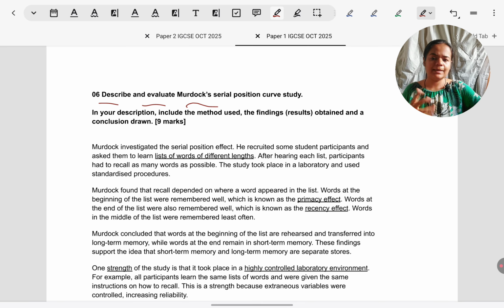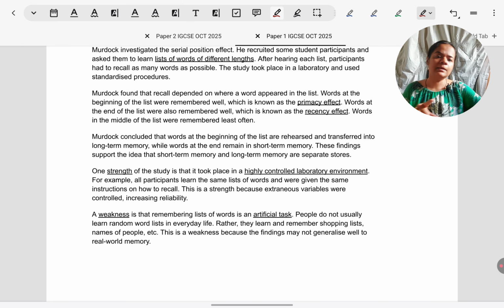I strongly recommend, as you can see on the screen, description for any study. Murdock is a study, not a theory. Aim, procedure, results, conclusion. Fixed. So you don't need to worry about word count, sentence number, nothing. Just make sure you're covering all 4 of these and you're good to go for AO1. Don't miss out on any.